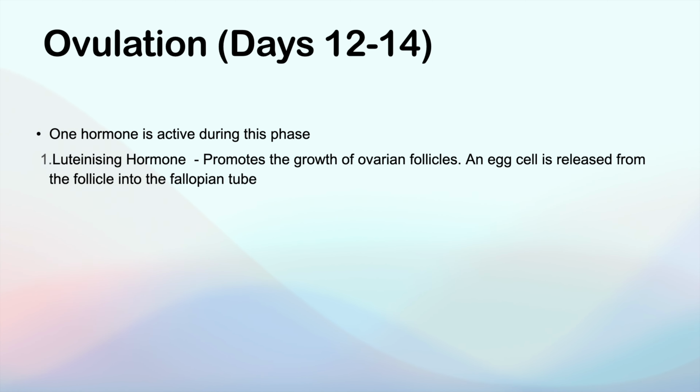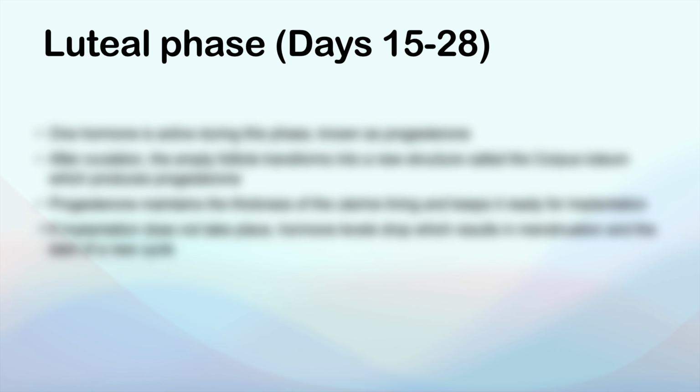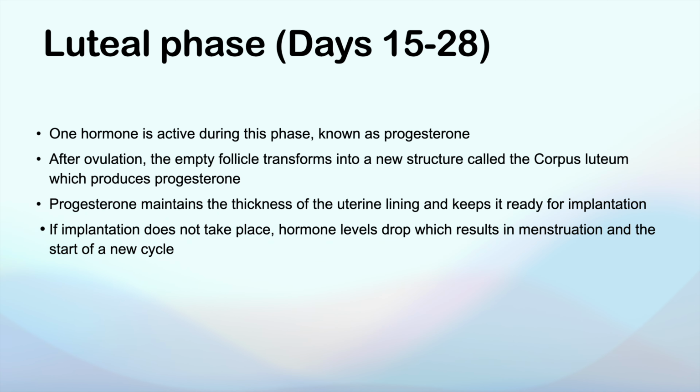The luteal phase. One hormone is active during this phase called progesterone. After ovulation, the empty follicle transforms into a new structure called the corpus luteum, which produces progesterone. Progesterone maintains the thickness of the uterine lining and keeps it ready for implantation. If implantation does not take place, hormone levels drop, which results in menstruation and the start of a new cycle.